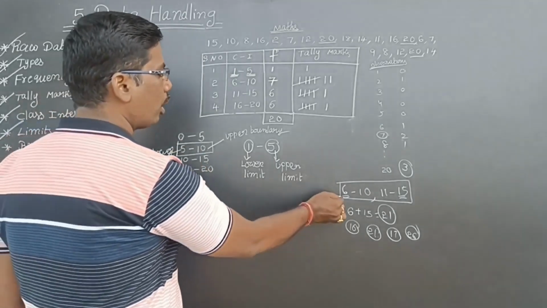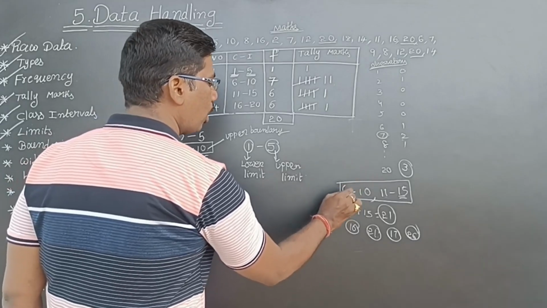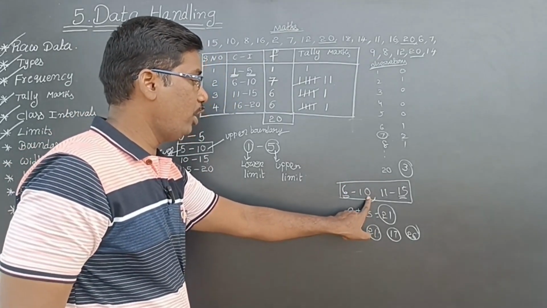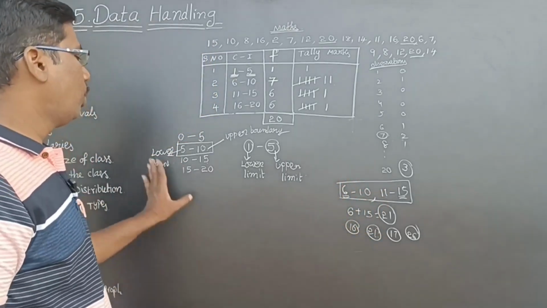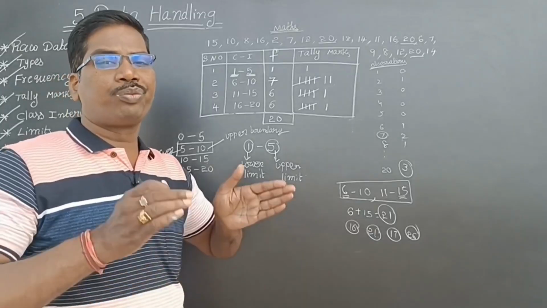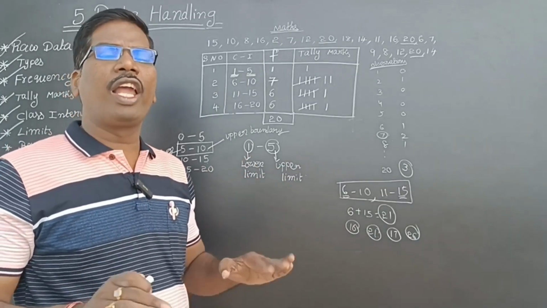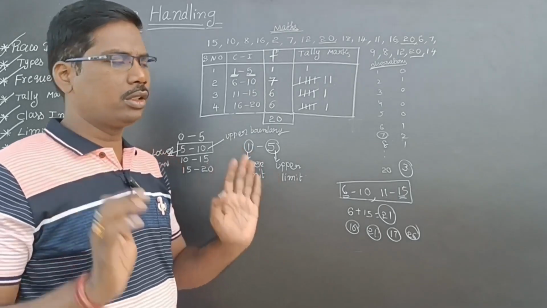But here we can't say 6 is a lower boundary, only a lower limit, because here it must be 11 or it must be 10. Then only we can say 6 is the lower boundary, isn't it? So you have to remember like this. If exclusive class intervals are there, then we can use boundaries. If exclusive class intervals are not there, then we can use limits. Understand?